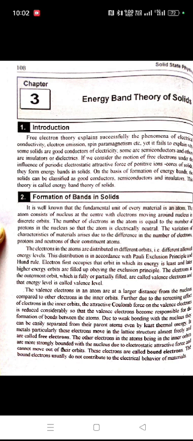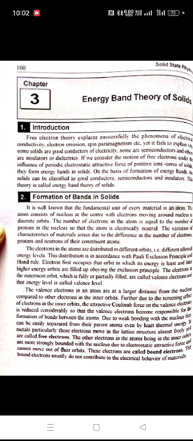Today we will study energy band theory of solid. So let's start from the introduction. Free electron theory explains successfully the phenomena of electrical conductivity, electron emission, spin paramagnetism, etc. Yet it fails to explain why some solids are good conductors of electricity, some are semiconductors, and others are insulators